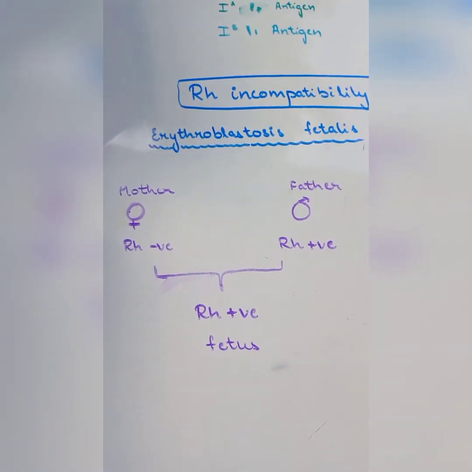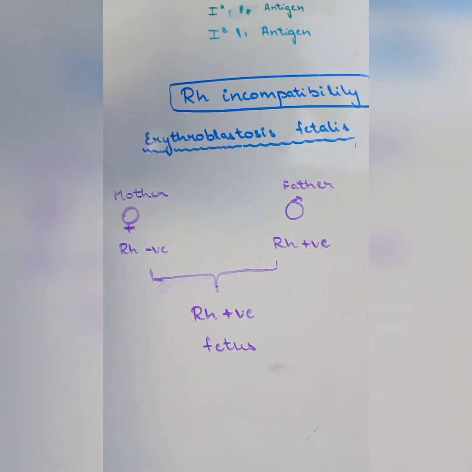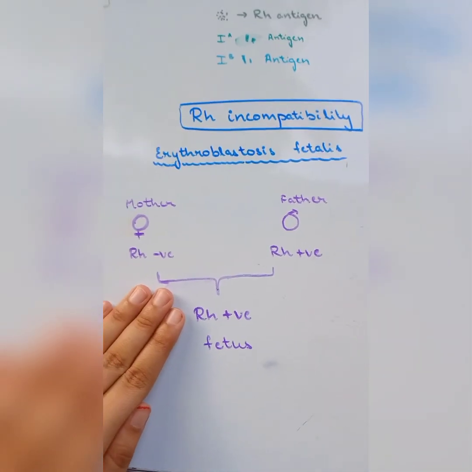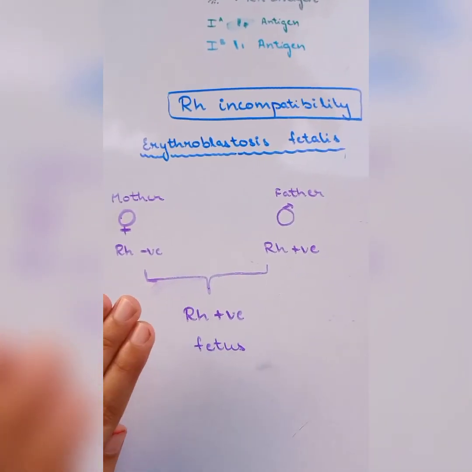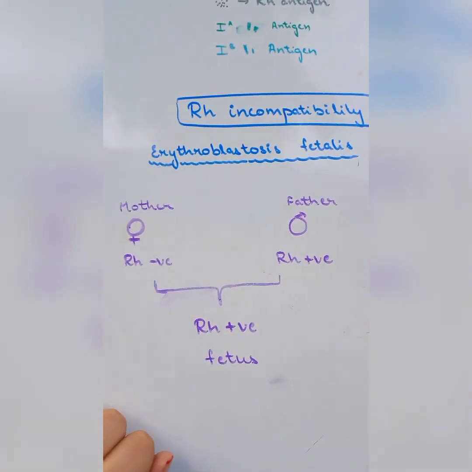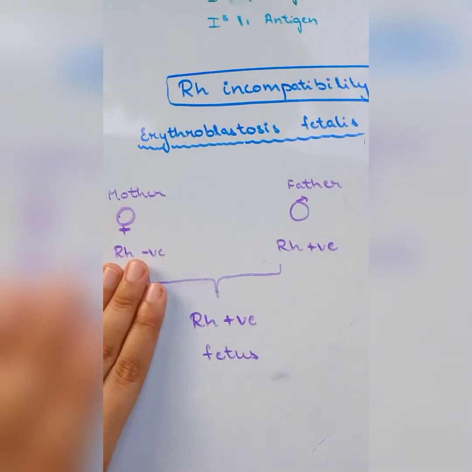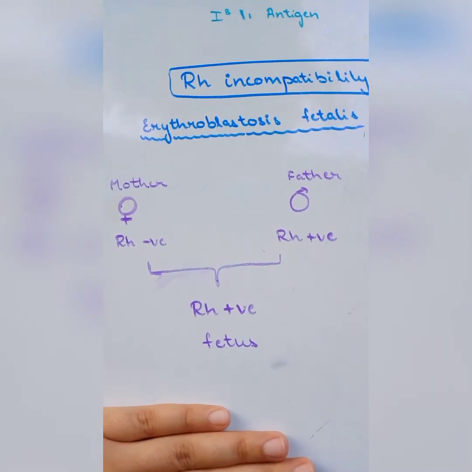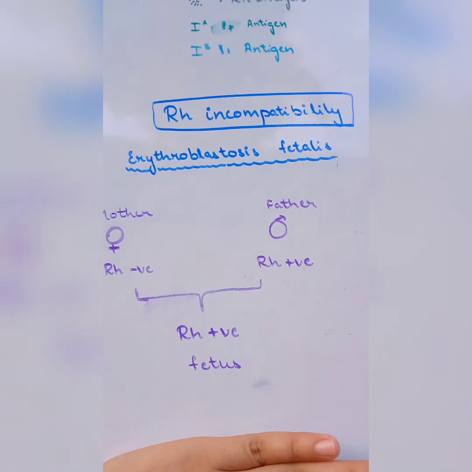Thus in the next delivery it becomes impossible for the second offspring to survive in the womb of the mother, as the mother has already developed an antibody against Rh factor. Thus only the first child is born while the birth of the second child becomes impossible.